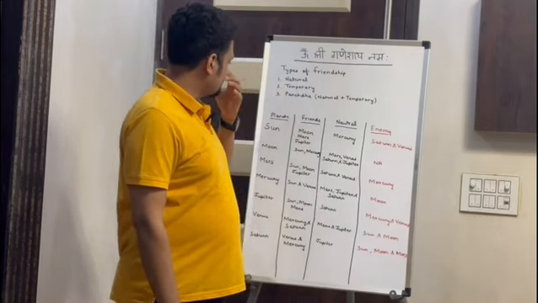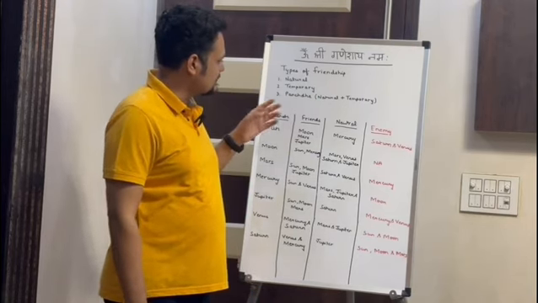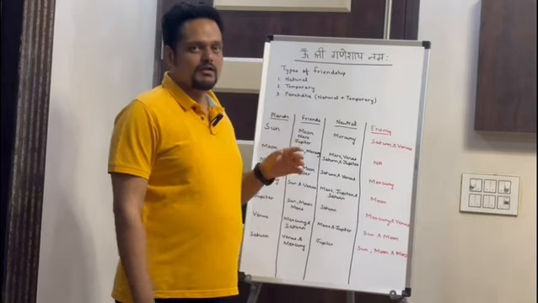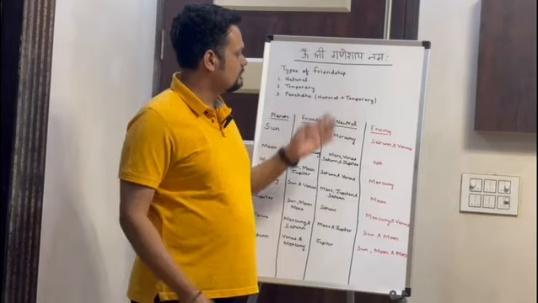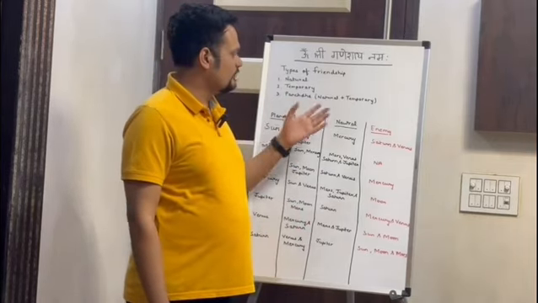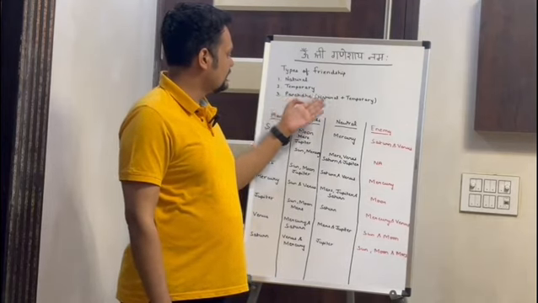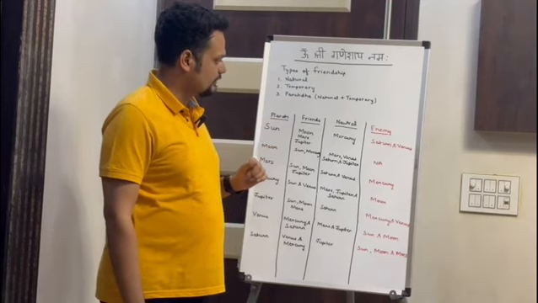The 3 types of friendships are: first, natural friendship; second, temporary; and third, Panchadha. In Panchadha friendship there is a formula, natural plus temporary. I will explain in my third video how we calculate the Panchadha Maitri. But first I will explain the natural friendship in this video.